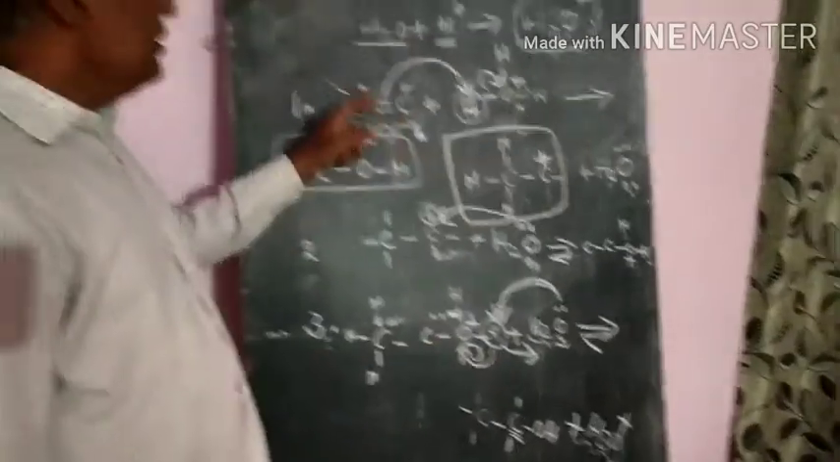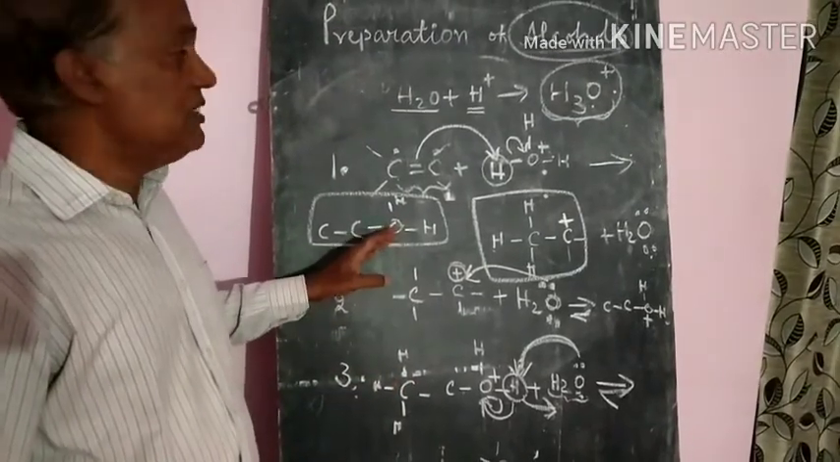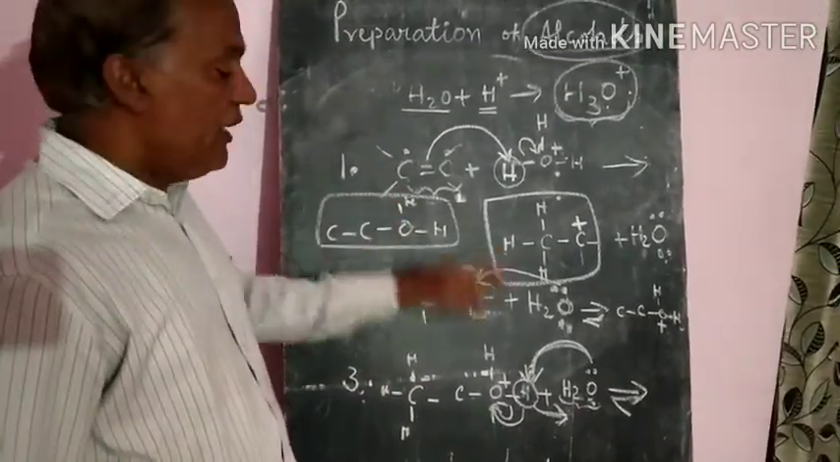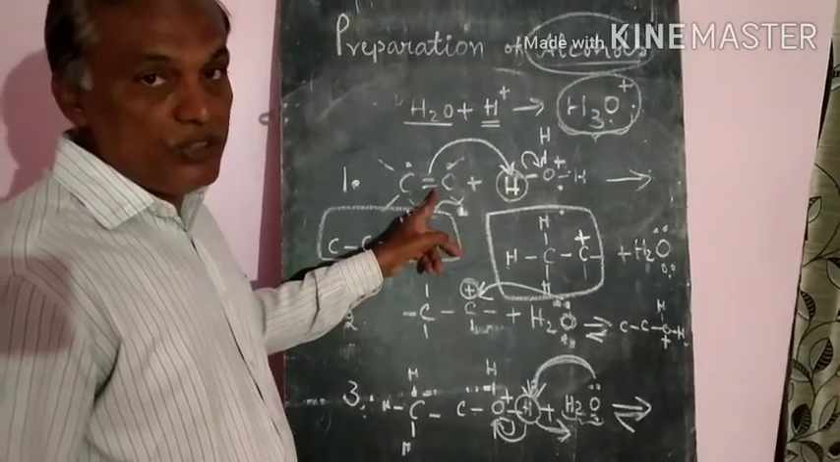So like this, three steps will be there. These three steps are very, very important. This is the mechanism of the formation of an alcohol from an alkene. Everybody should know it.